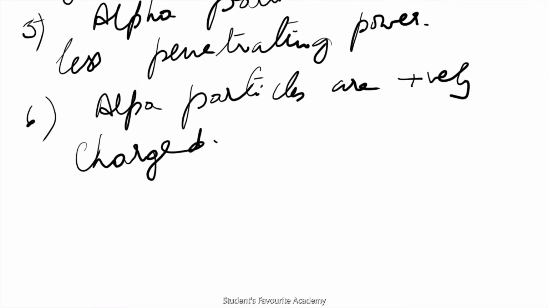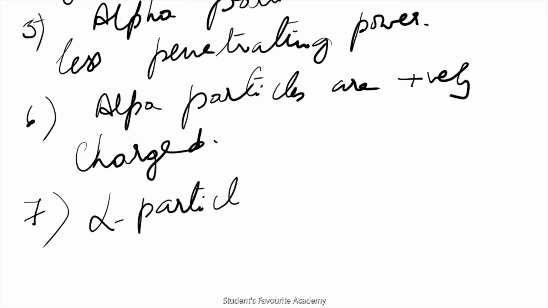Alpha particles affect a photographic plate.